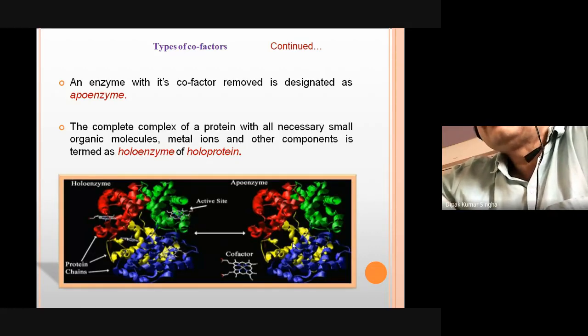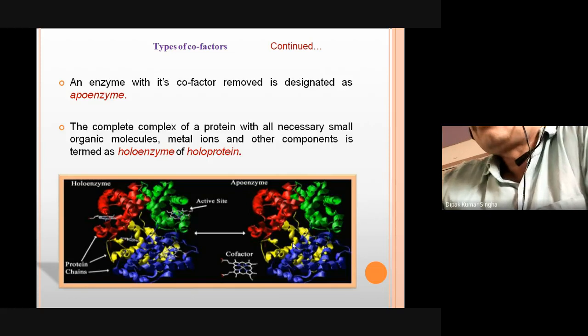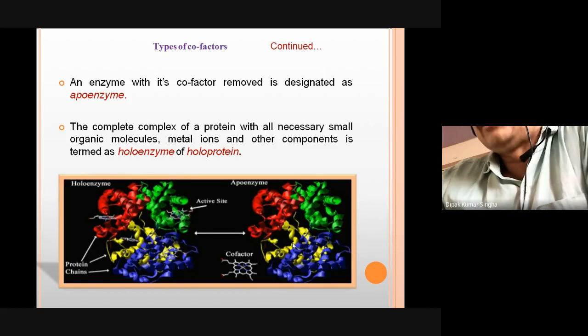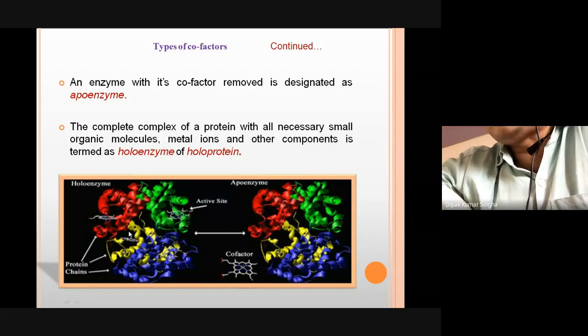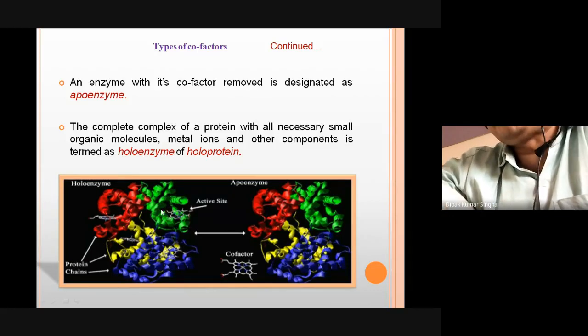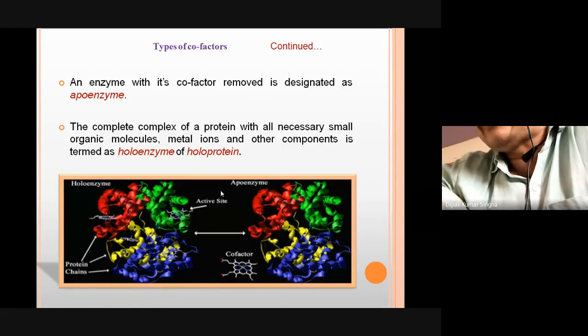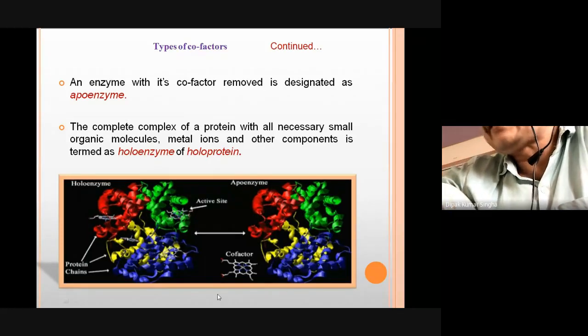The protein part of the enzyme is called the apoenzyme, and the other part is called the cofactor. The complete complex of the protein with the necessary small organic molecule, metal or other component is termed a holoenzyme or holoprotein. This is the active site, a small portion of the enzyme. The protein part is called the apoprotein, and there are cofactors which bind with the enzyme.